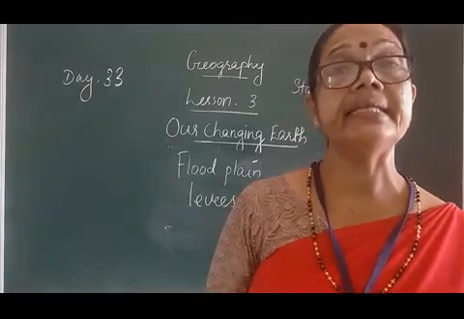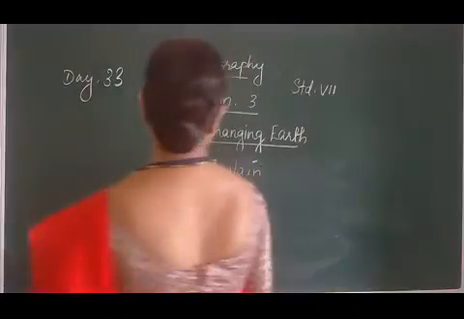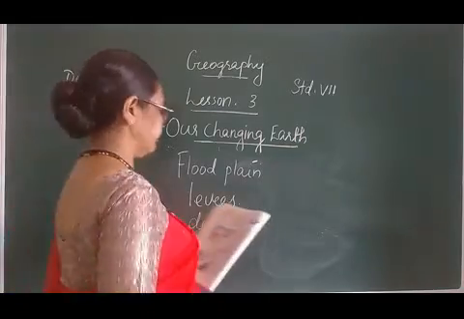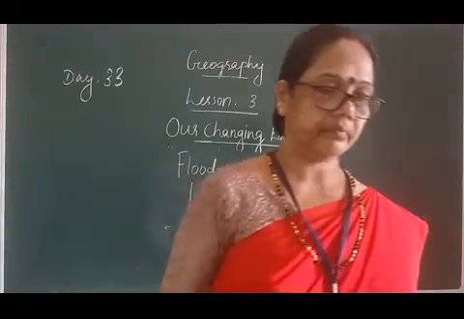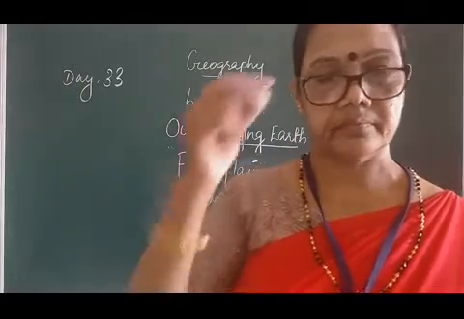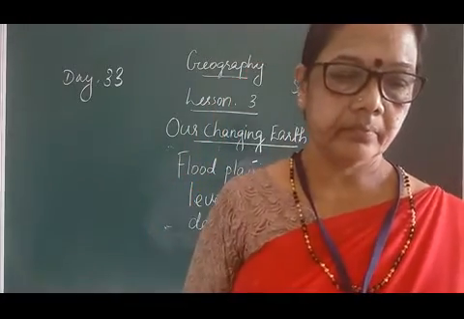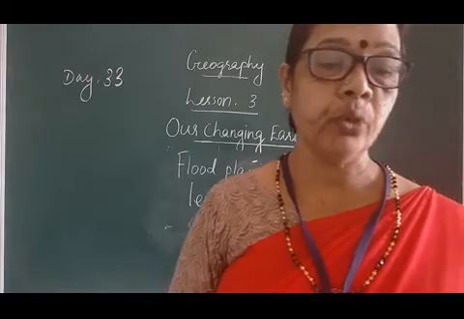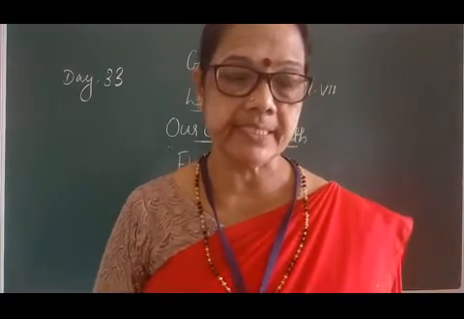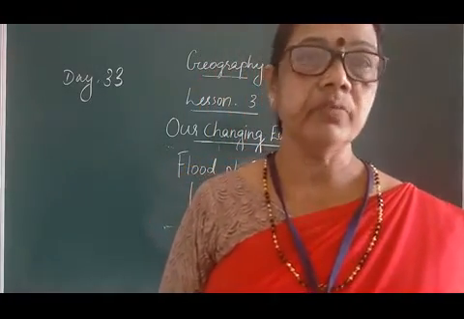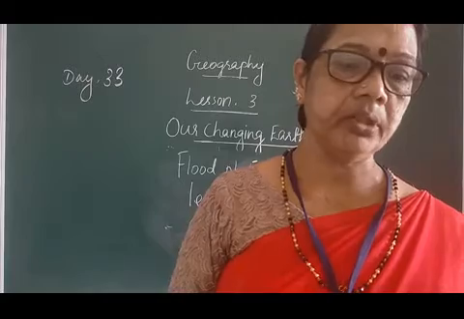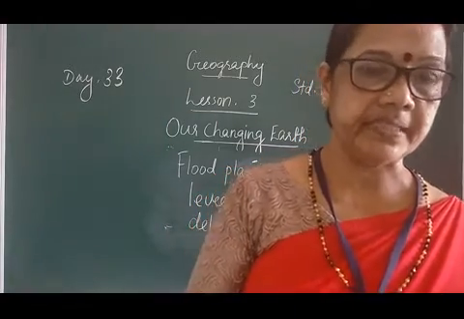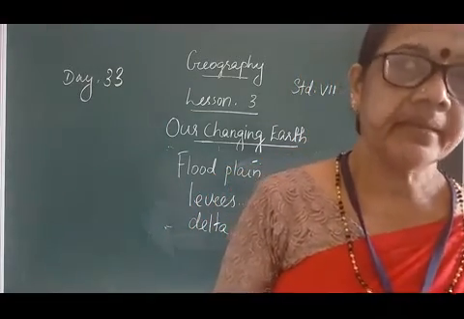Next, delta. What is delta? The river becomes so slow that it begins to deposit its load. Each distributary forms its own mouth, river mouth. The collection of sediments from all the mouths forms a delta.